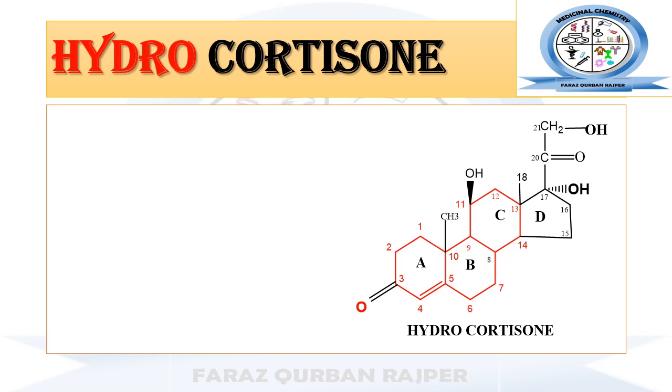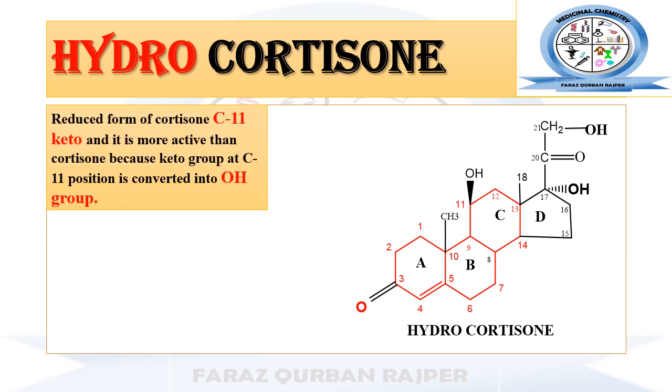Hydrocortisone. Let's check out the chemical structure and different types of functional groups that are responsible for the activity of hydrocortisone. Hydrocortisone is basically the reduced form of cortisone. The carbon number 11, which is a ketone in cortisone, is reduced, and it is more active than cortisone because the keto group at carbon number 11 is converted into a hydroxy group.